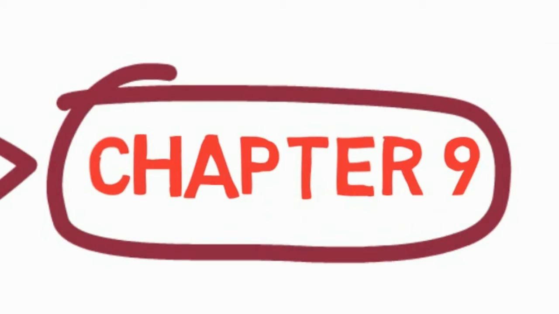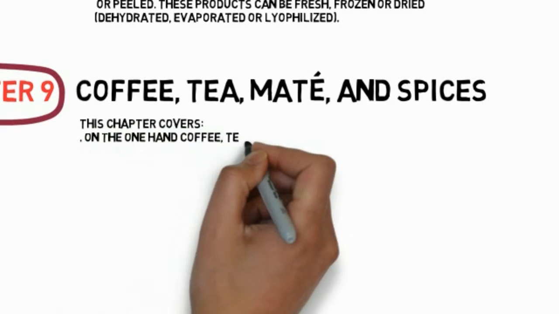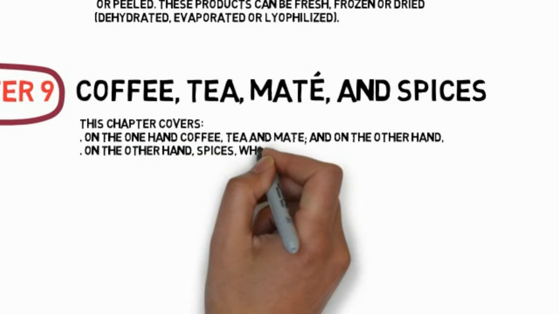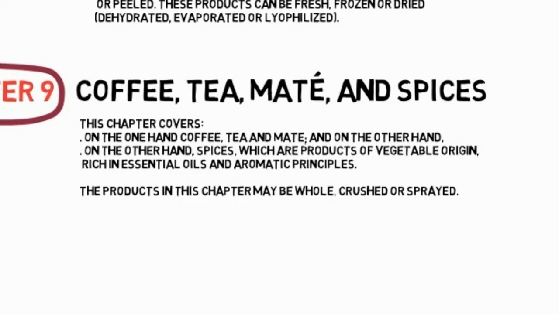Chapter 9: Coffee, Tea, Mate, and Spices. This chapter covers, on the one hand, coffee, tea and mate, and, on the other hand, spices, which are products of vegetable origin, rich in essential oils and aromatic principles. The products in this chapter may be whole, crushed or ground. The classification of mixtures of spices is governed by Note 1 to this chapter, which states that